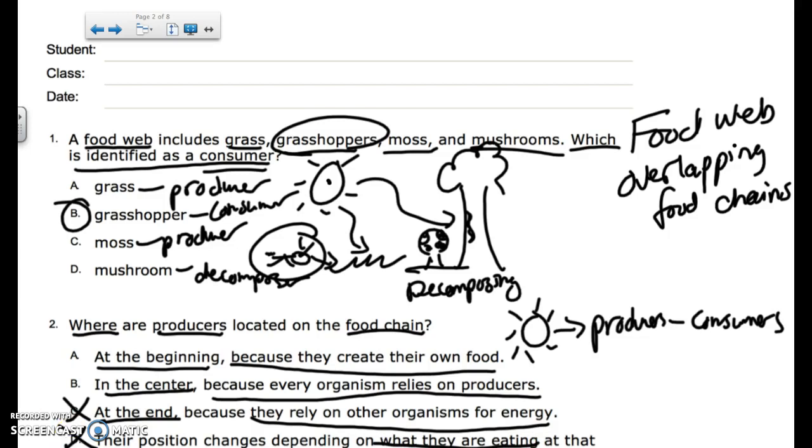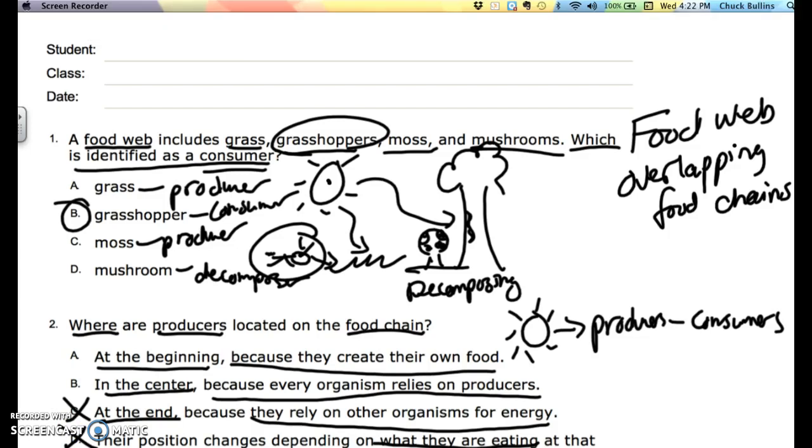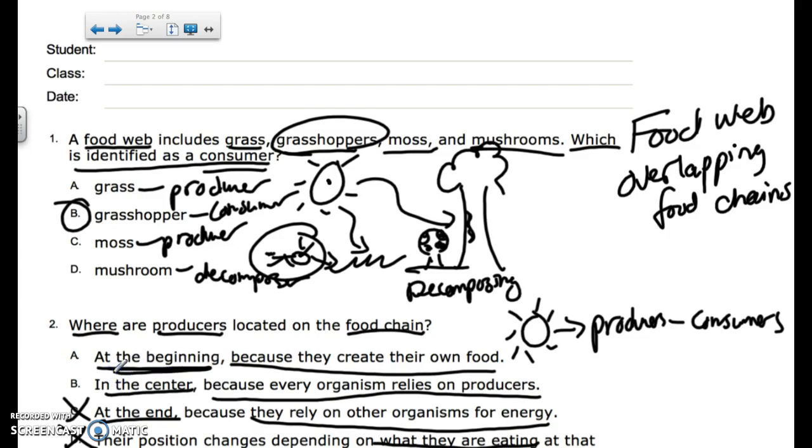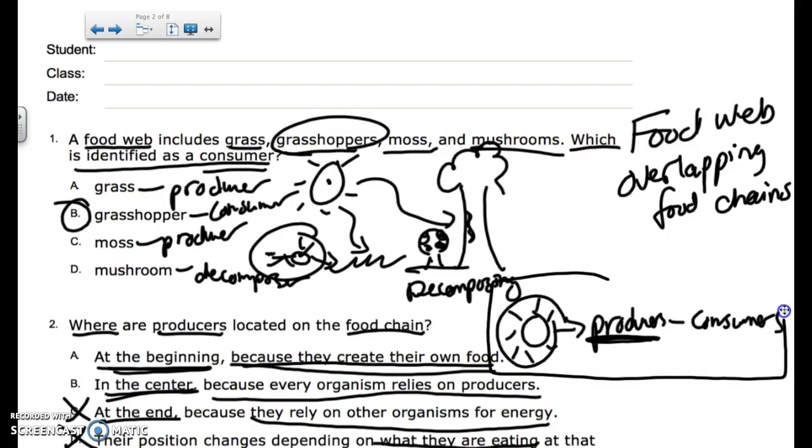So let's take a look at these other 2 answers. So now we have 2 that really seem like they could be good answers. But let's think about this. Now, are producers at the beginning? Yes. I mean, we have the sun, but the food chain really starts with the producers. Do they create their own food? That's our definition of producers. I really like A. Let's talk a little bit about B. Are they in the middle? Now, I know looking at this, yes, they are technically in the middle.